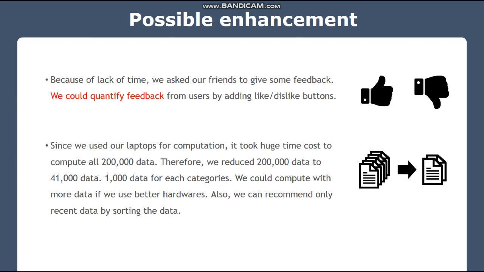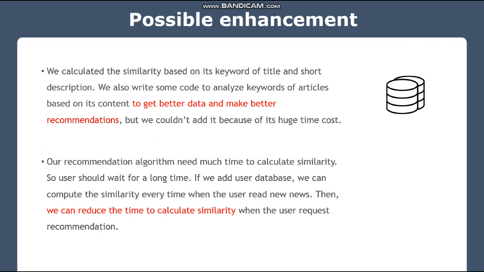Since we use our laptops for computation, it took a huge time cost to compute all the 200,000 data. Therefore, we reduced the data to 41,000, which is 1,000 data for each category. We could compute with more data if we use better hardware. Also, we can recommend only recent data by sorting the data. We calculated the similarity based on the keywords of the title and short description.